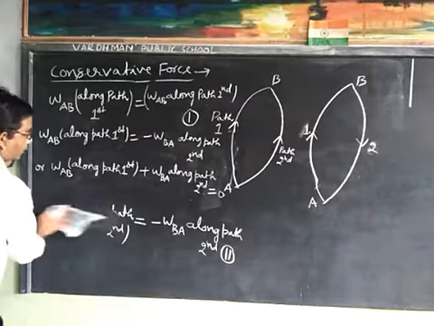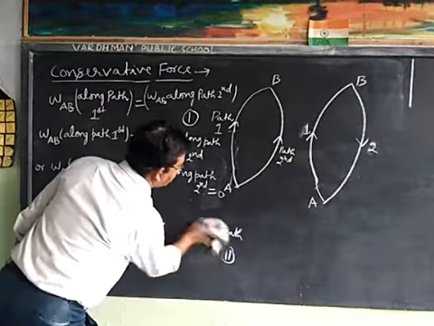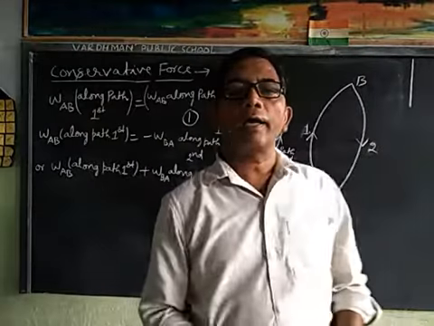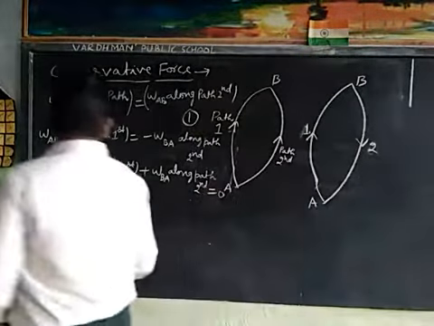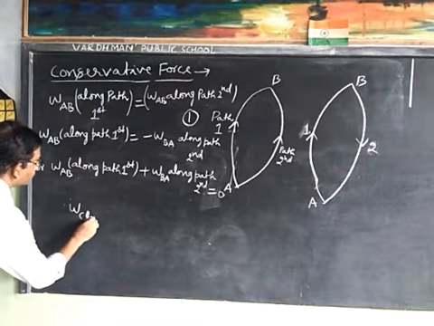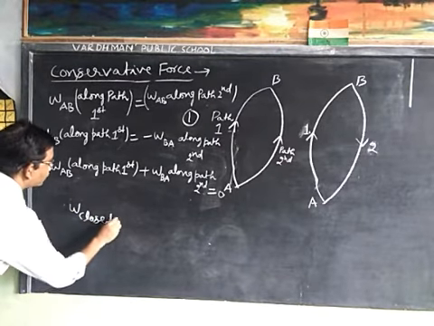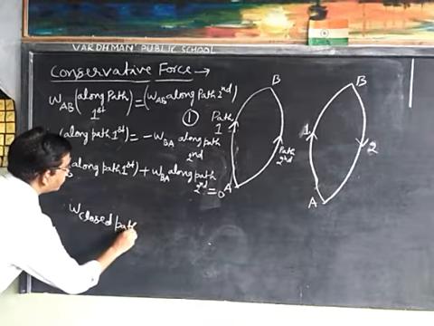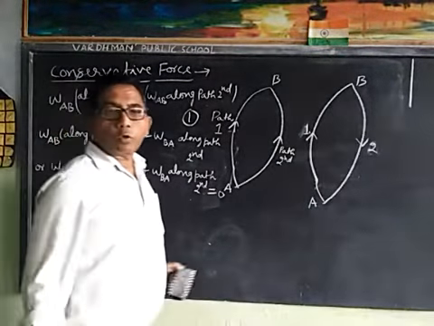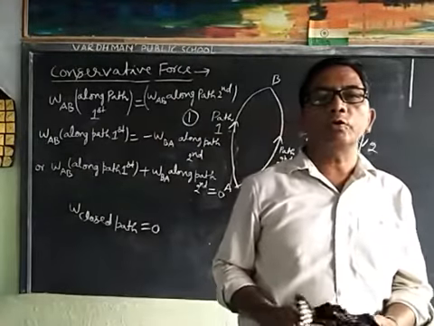We can also write WAB along the closed path is equal to 0. W closed path is equal to 0.